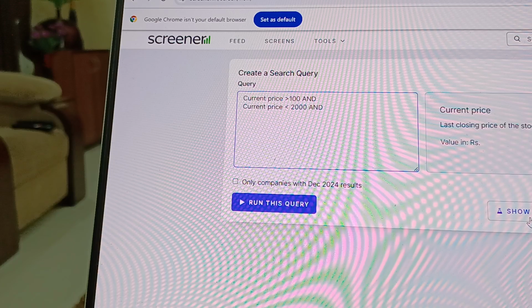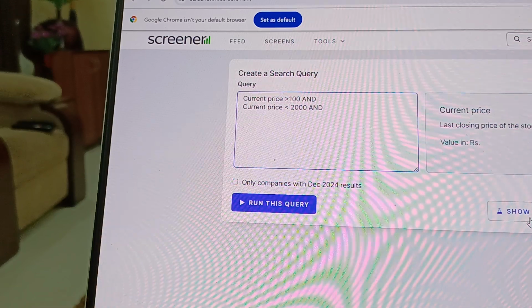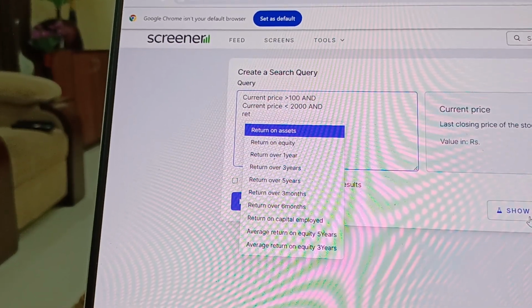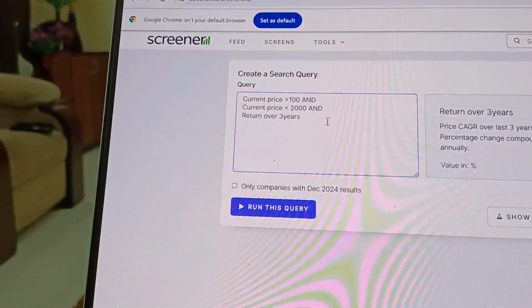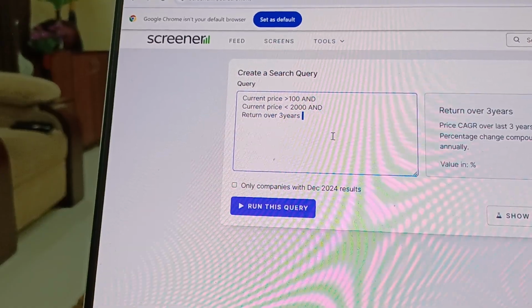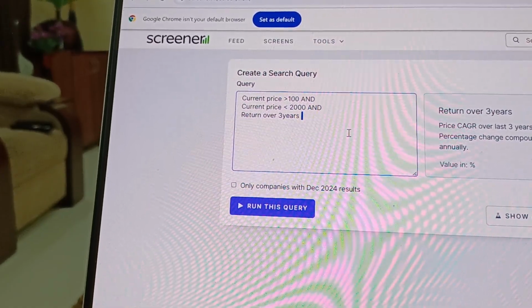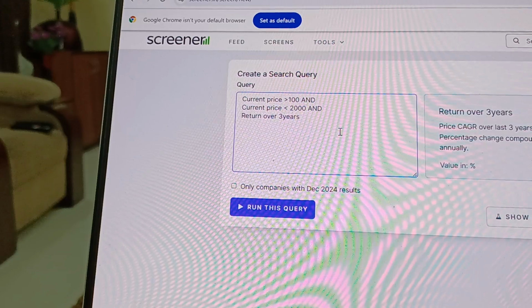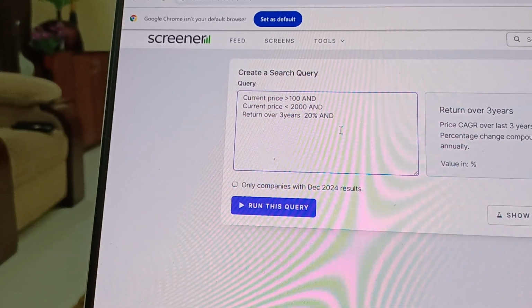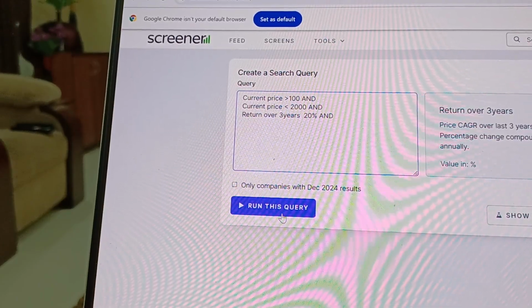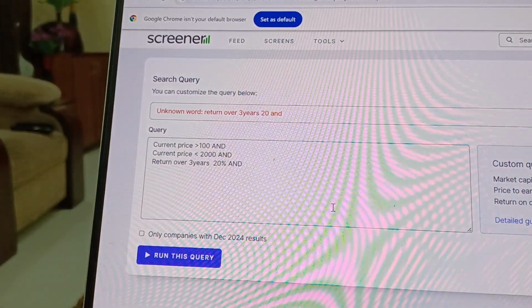Okay, now you can also add parameters like return on equity or return over 3 years. What is the percentage you are looking for? Say more than 20%. Okay, and it goes to the next. Once you add this, you can actually run this query.